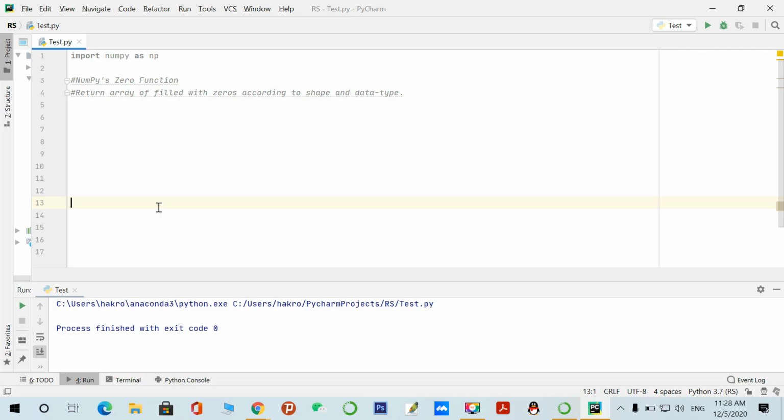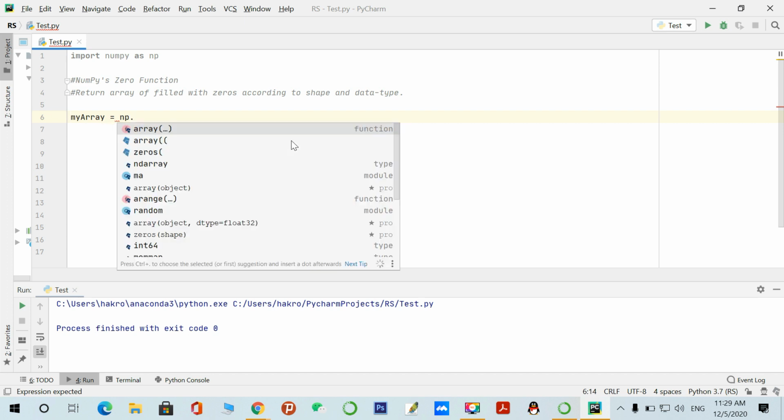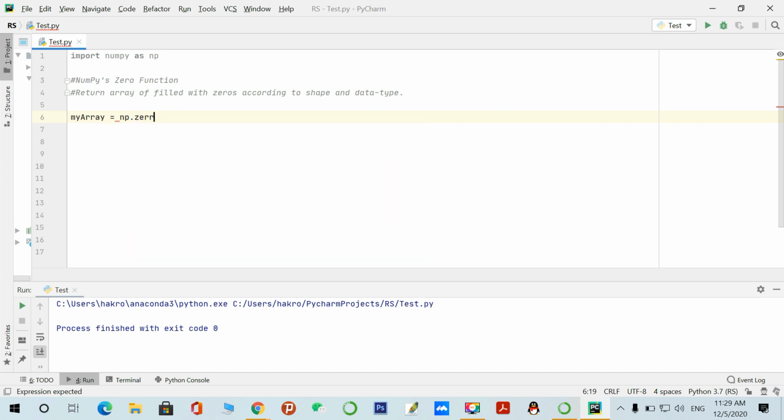Yeah, so let's learn the zeros function of the NumPy library. Basically, we use the zeros function to create an array filled with zero values. Like here, you can read it returns an array filled with zeros according to its shape and data type. Suppose I am creating my array equal to the NumPy library zeros function.